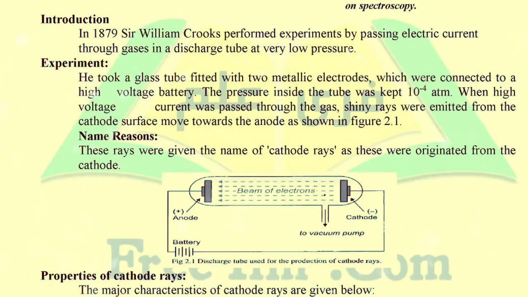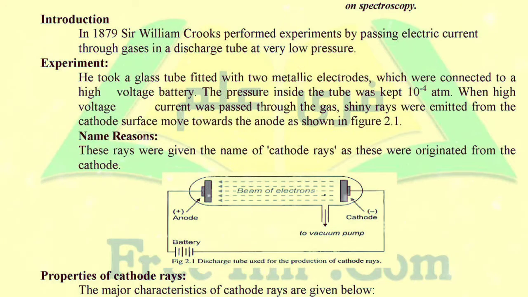First of all, he set up an environment to perform the experiment. He took one discharge tube, two metallic electrodes and a battery, connected it with the battery, and kept the pressure inside the tube very low, 10⁻⁴ atmosphere, and provided high voltage. He used 5000 plus volts of battery to pass current through the gas molecules.